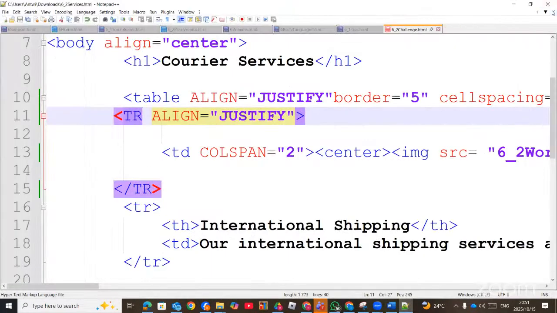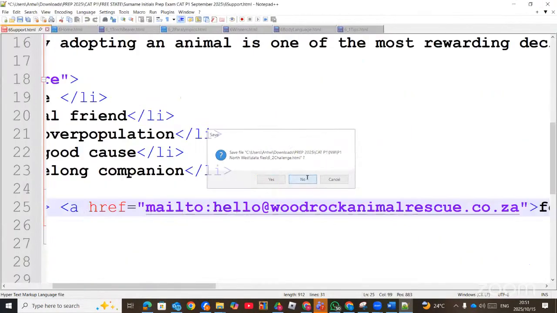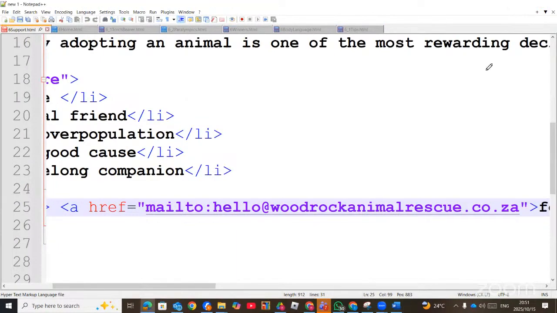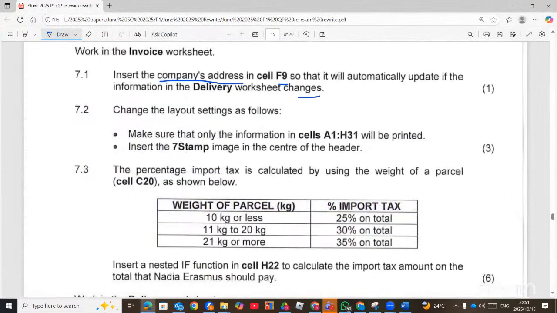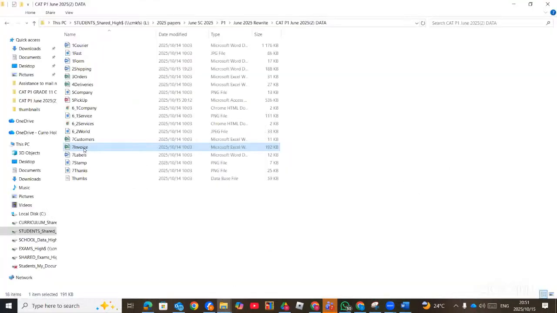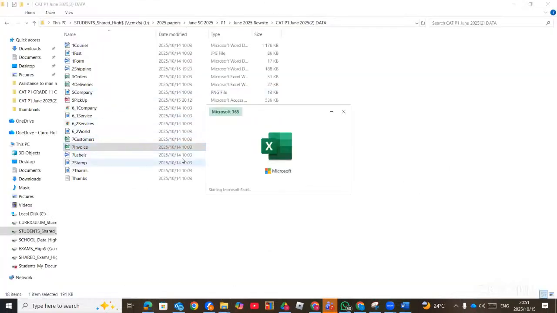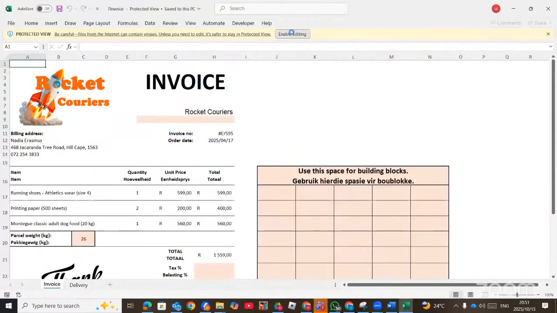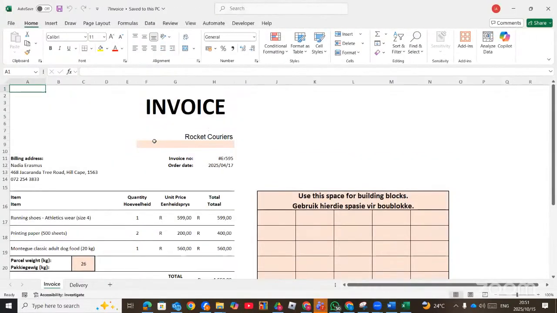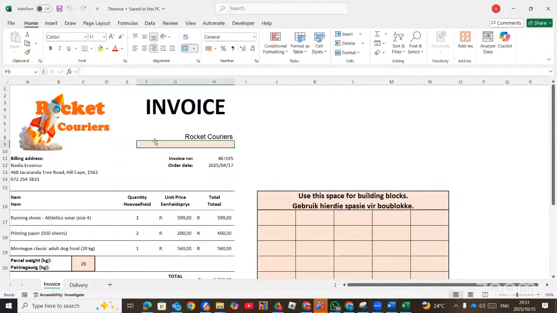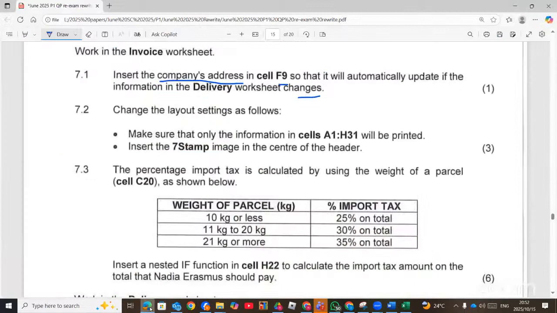I'll close this one. So invoice, and then we must put it in cell F9. So here's F9, the company address in cell F9 so that it will automatically update if the information in the delivery worksheet changes.